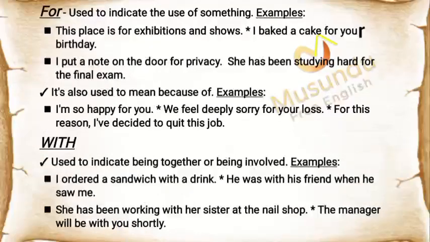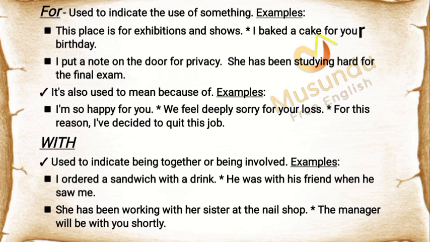For. Used to indicate the use of something. Examples: this place is for exhibitions and shows. I baked a cake for your birthday. I put a note on the door for privacy. She has been studying hard for the final exam. It's also used to mean because of. Examples: I'm so happy for you. We feel deeply sorry for your loss. For this reason, I've decided to quit this job.